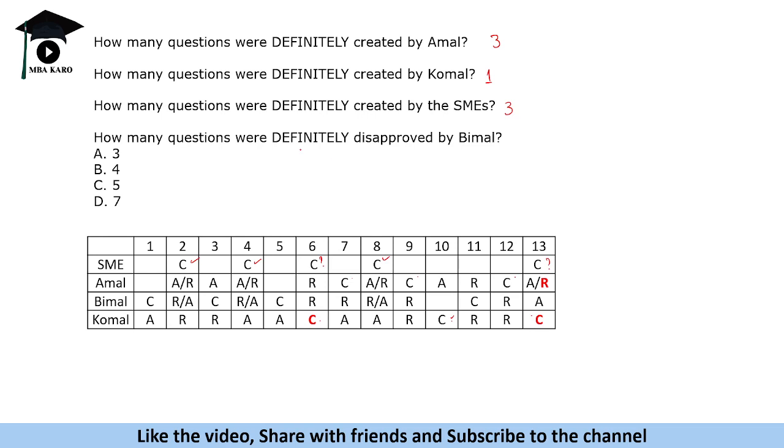How many questions were definitely disapproved by Bimal? Okay, disapproved definitely. Now this we cannot tell because this is rejected or approved. So let us check that. One is definitely disapproved, second one, third one, fourth one. So we have four which are definitely disapproved. We could have three more also, which is not certain. But definitely, we can tell about the four questions.